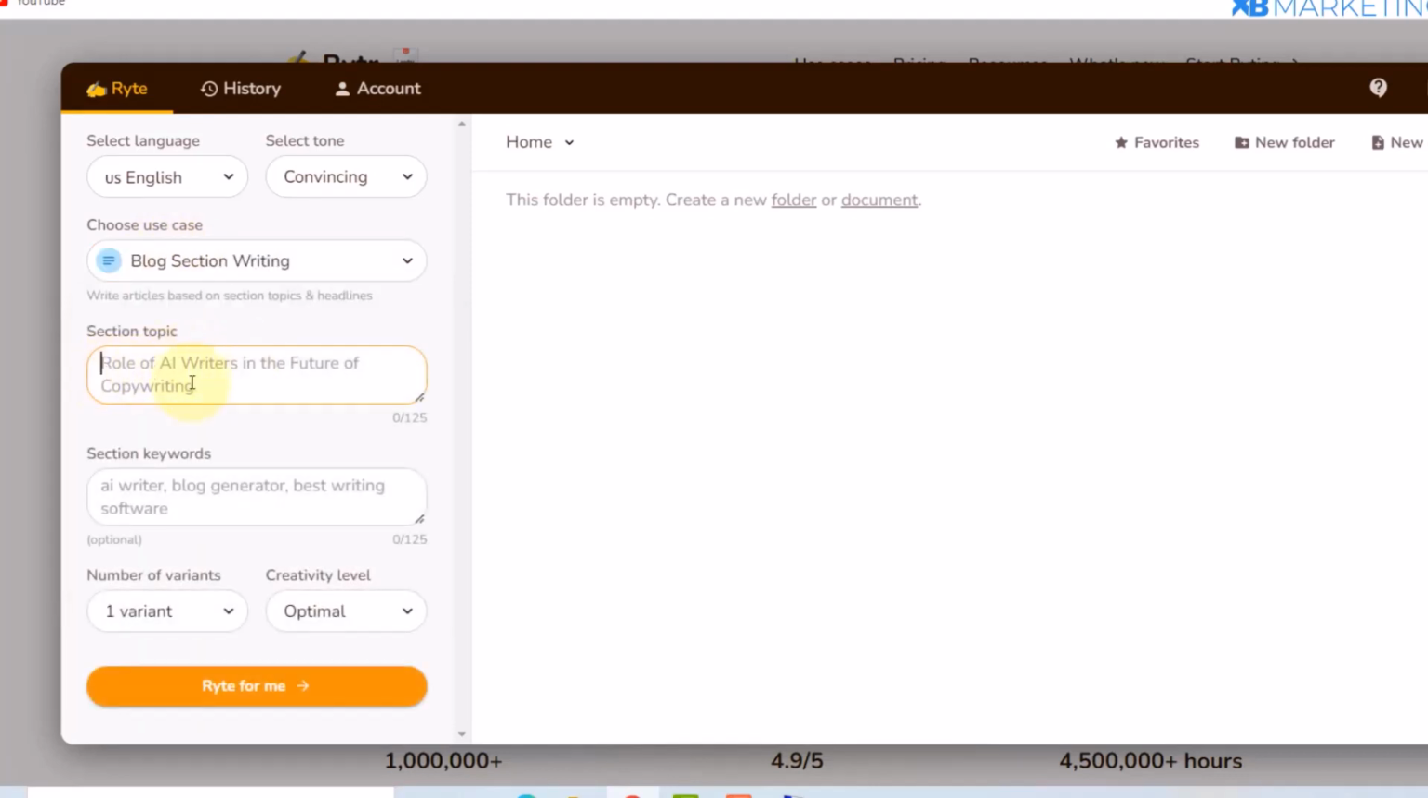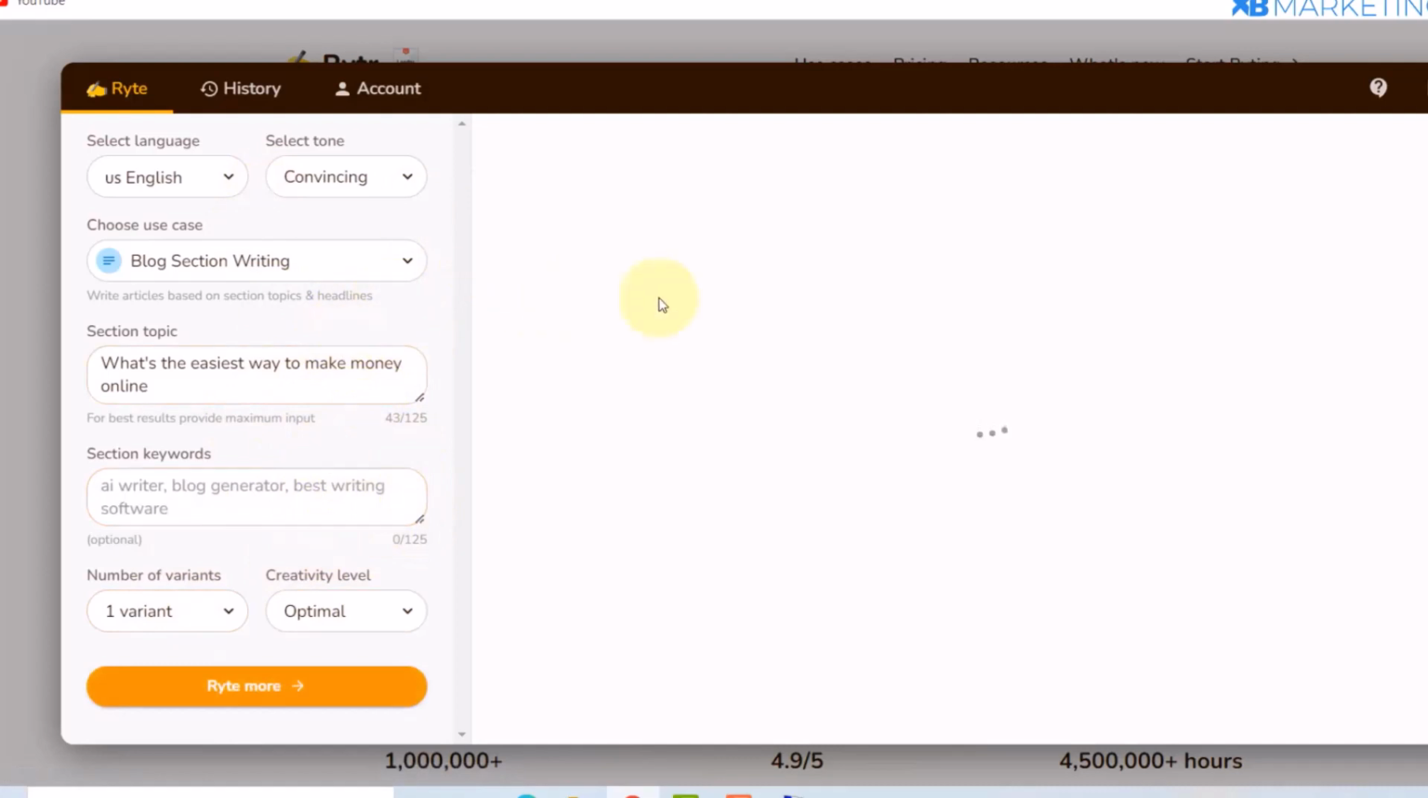So once you select that, you want to paste in that question right there. Okay, so you want to remove this question mark, there's no need. All right, so what you want to do from here, you want to click on this write for me, and then you want to wait a few seconds for this software to write the answer for you.